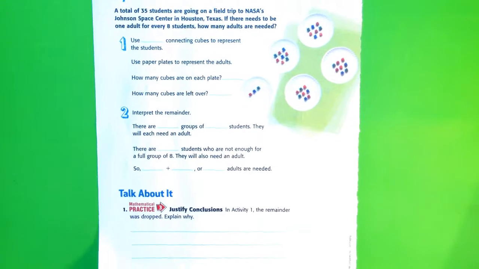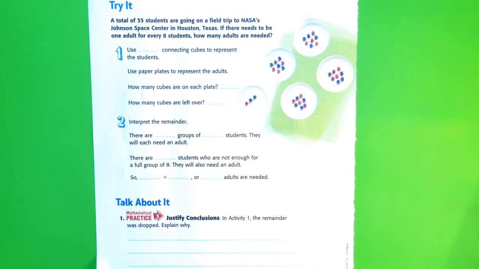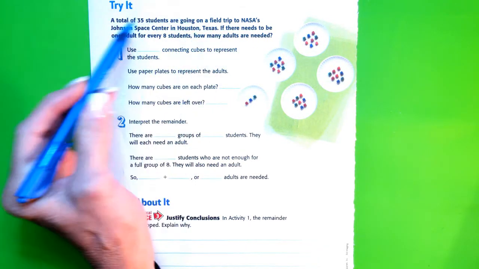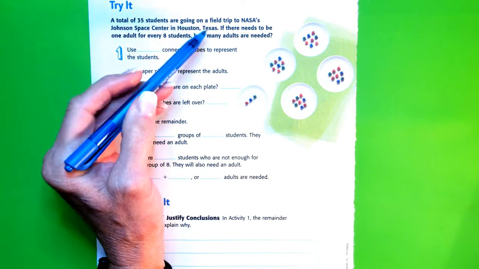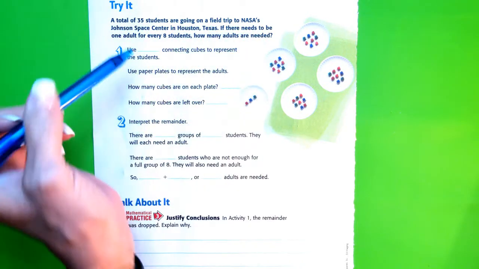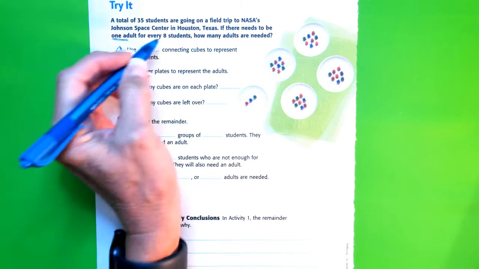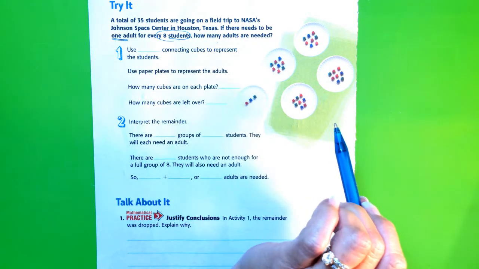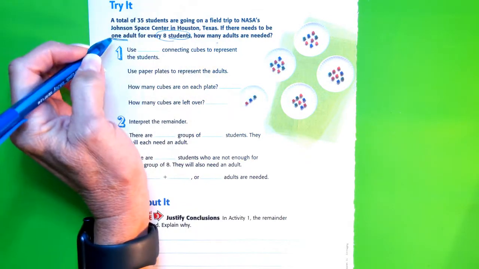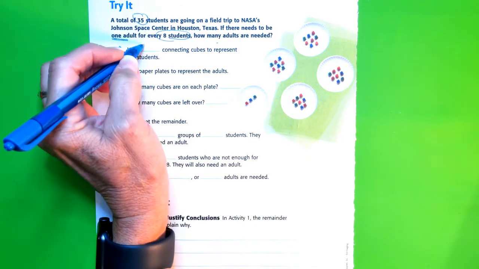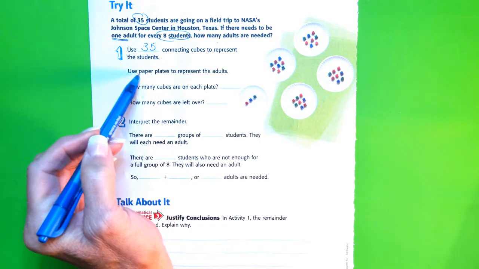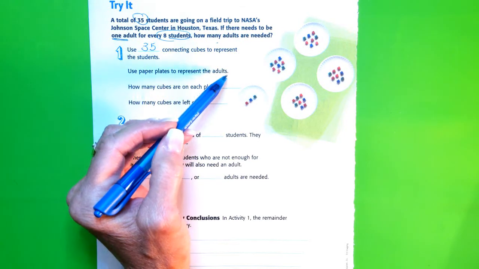Now let's look at the try it, because this remainder is going to be important, I think. A total of 35 students are going on a field trip to NASA's Johnson Space Center in Houston, Texas. If there needs to be 1 adult for every 8 students, how many adults are needed? So we're going to use 35 cubes to represent the students, and paper plates to represent the adults.